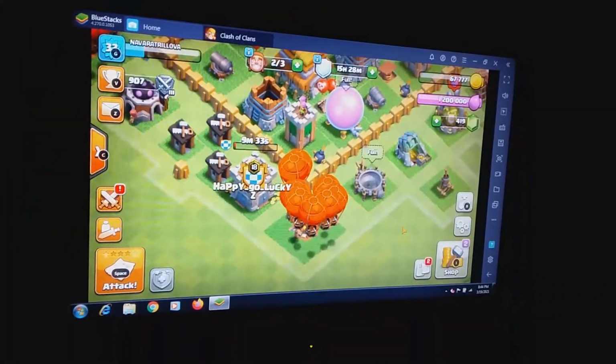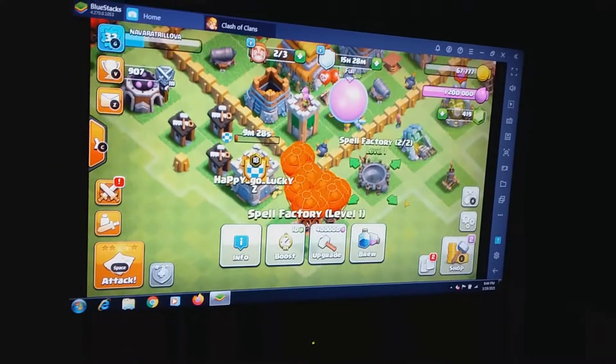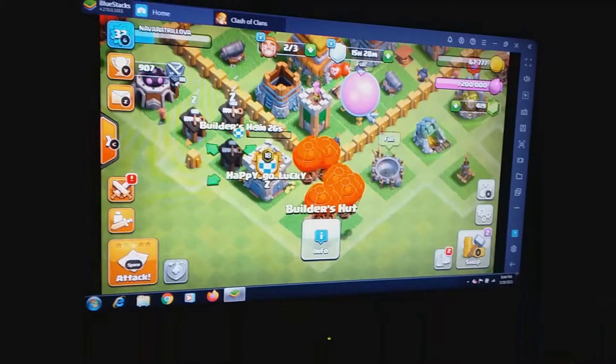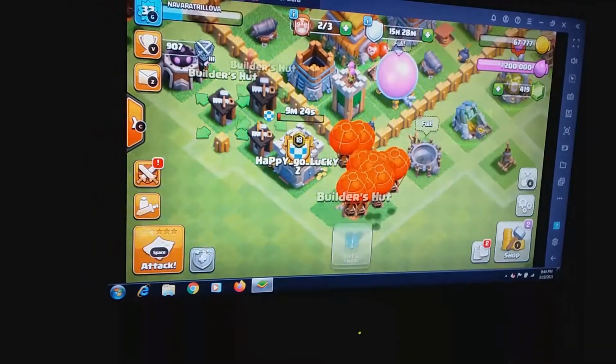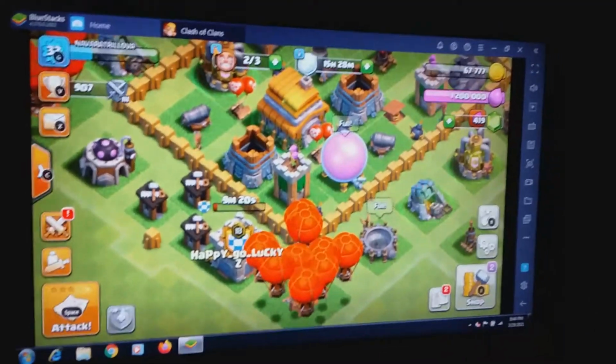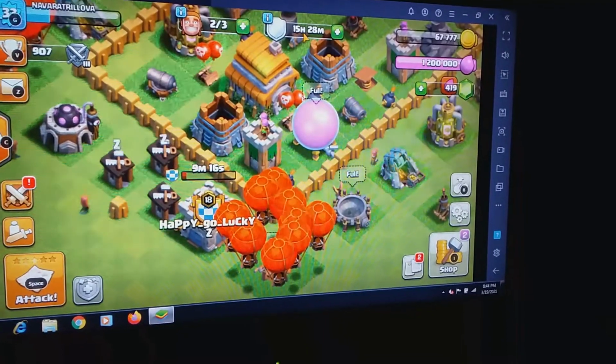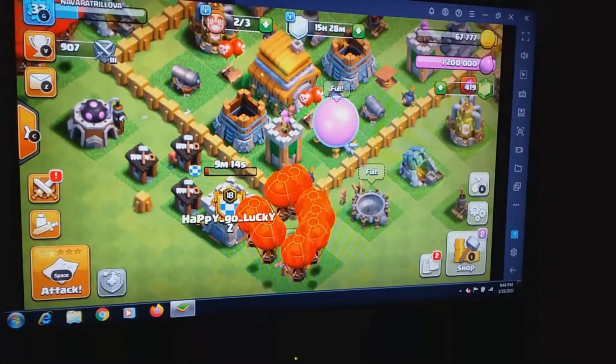This is an army camp level 5, air defense level 1, spell factory level 1, 3 builders. See, these are the builder huts. All 3 builder huts are very close to each other. You can easily come to know over here. This is a shield which is active. Right now it is only active for 15 hours 28 minutes.